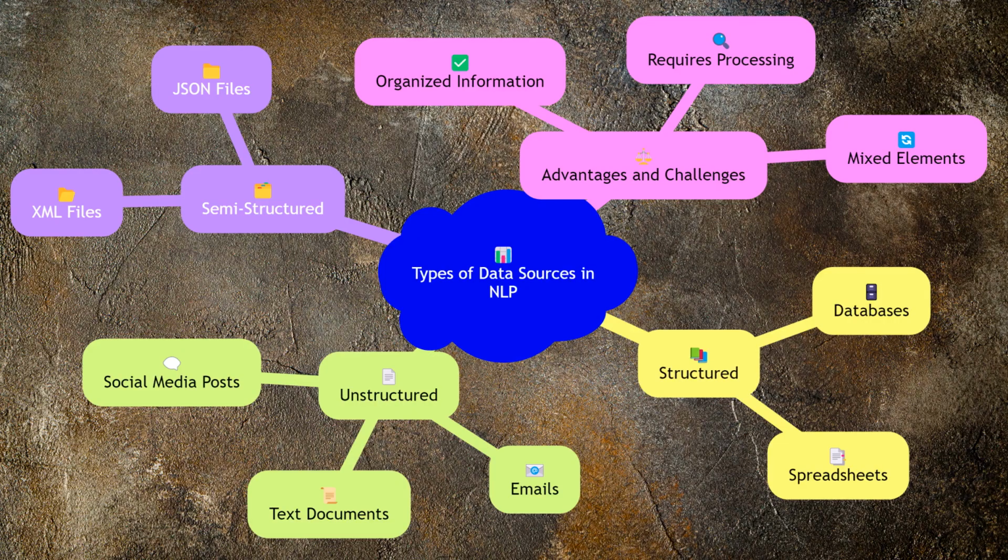There are various types of data sources used in NLP, each serving different purposes. Structured data sources include databases and spreadsheets, which provide organized and easily accessible information. Unstructured data sources, such as text documents, emails, and social media posts, offer a wealth of information but require more processing to extract meaningful insights. Semi-structured data sources, like XML and JSON files, fall somewhere in between, containing both structured and unstructured elements. Each type of data source has its own advantages and challenges.